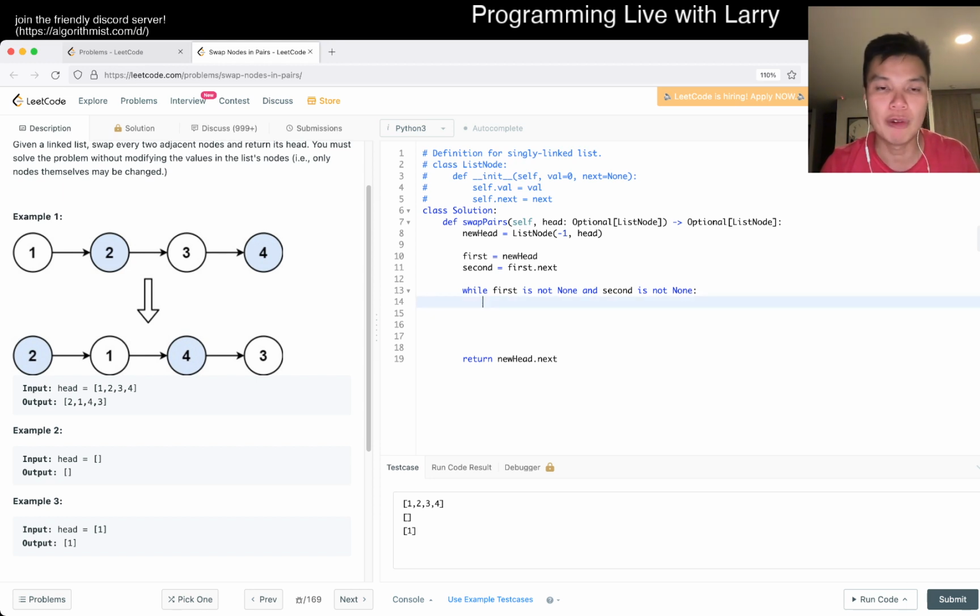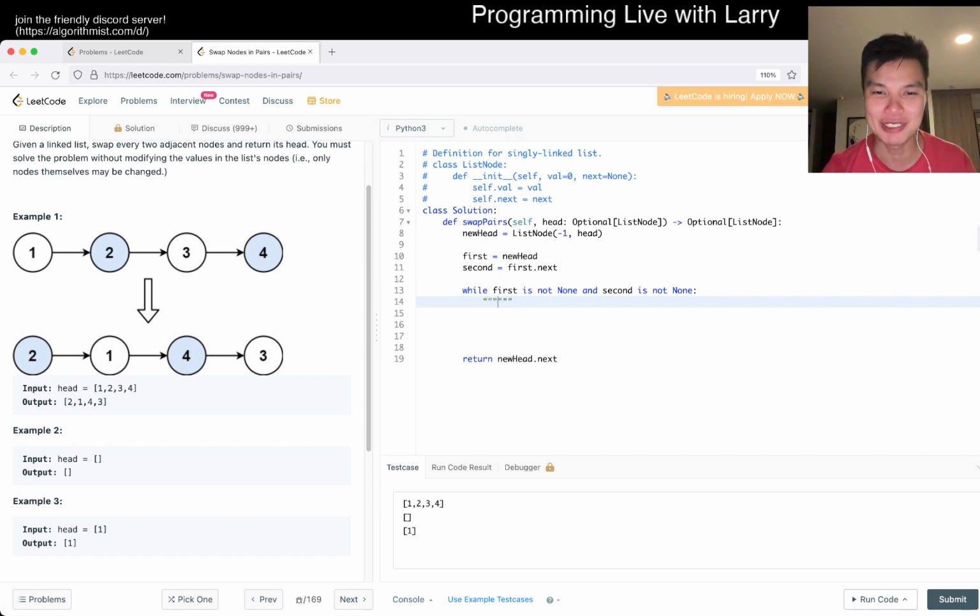Okay, so now we look at it, right? So now we have two nodes. Actually, I don't have my drawing stuff here because I'm in Colombia, but you can imagine the first node points to the new head, which is actually pointing to the node. If you look at this diagram, the node that points to the one node, right? So now we want to swap first dot next. We want the first dot next to be pointed at this, well, first dot next is already second, right? So how do we want to say this?